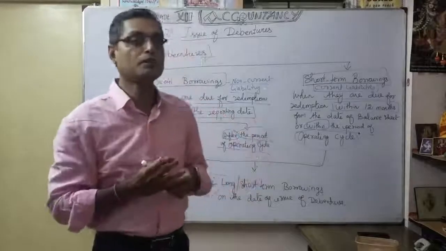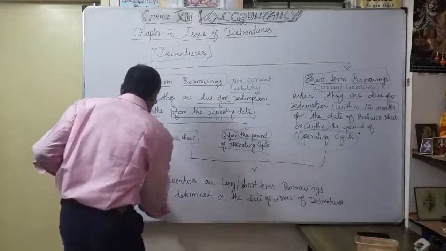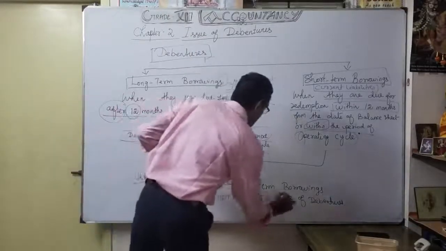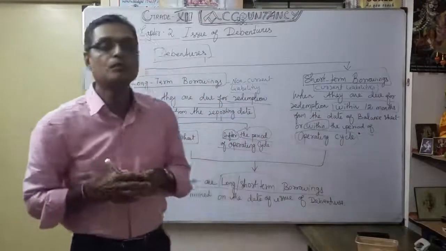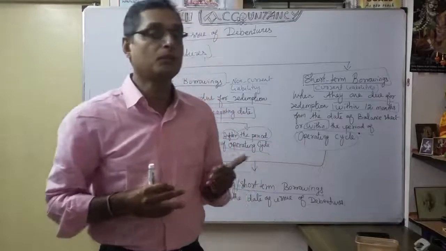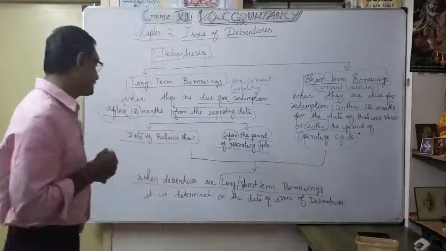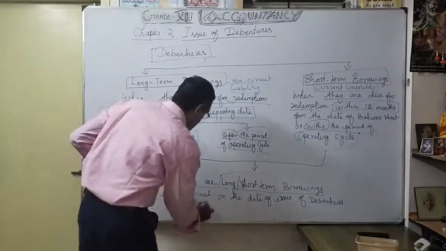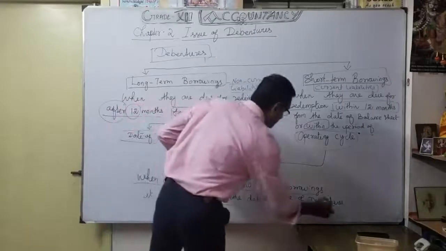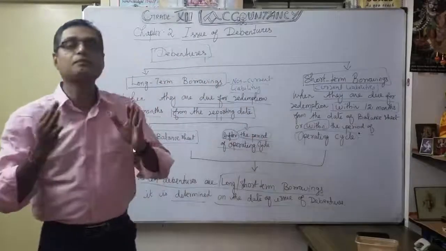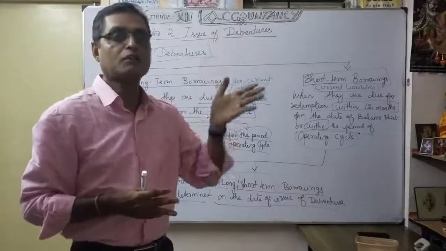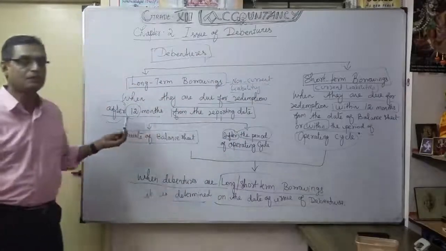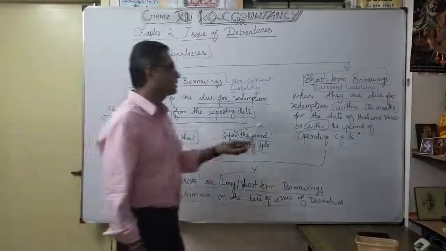And a very, very important point. Whether debentures are long-term or short-term borrowing is determined on the date of issue of the debenture. So the date plays a very, very important role here. Depending on the date, you can say whether it comes after 12 months or within 12 months.